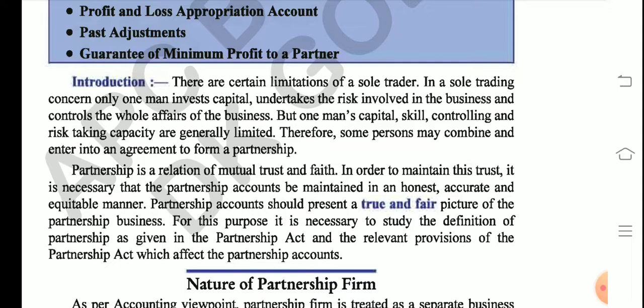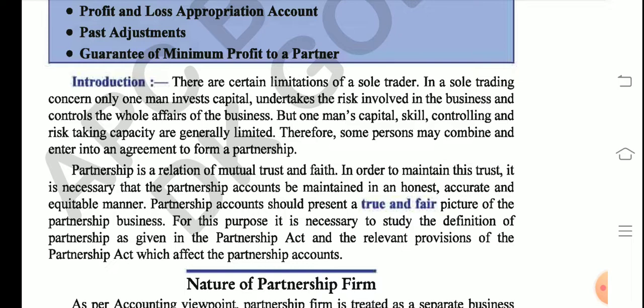So you know what is partnership. Partnership is basically the agreement, verbal or written, between 2 people or more than 2 people. So at least we need 2 people to start a partnership firm. So you know the difference between a partnership firm and a company. In a company we issue shares and debentures. I had already told you all this in class 11. And in a partnership firm, we do not issue shares or debentures.